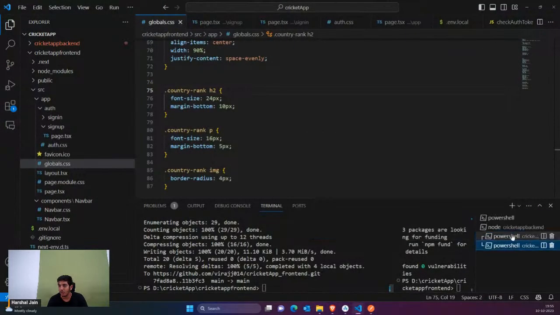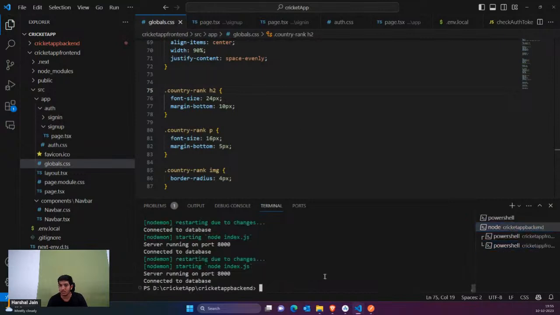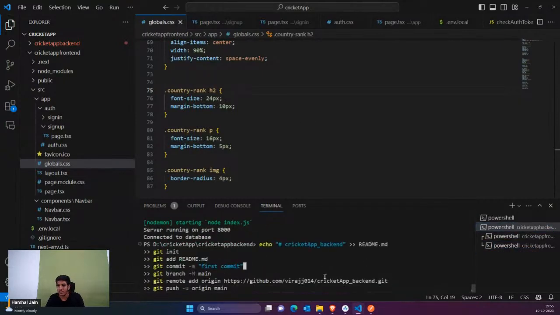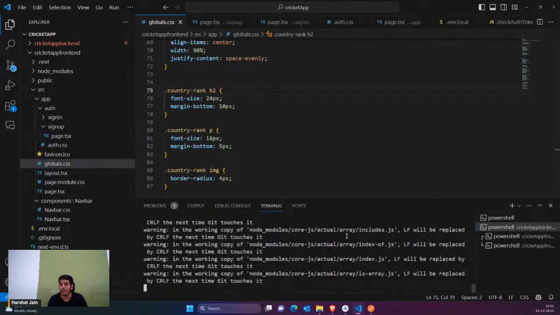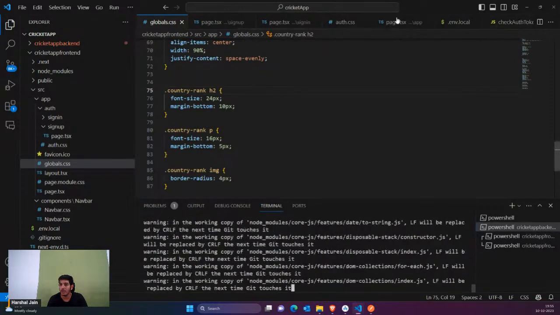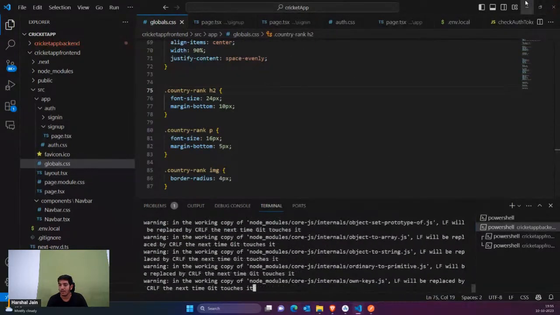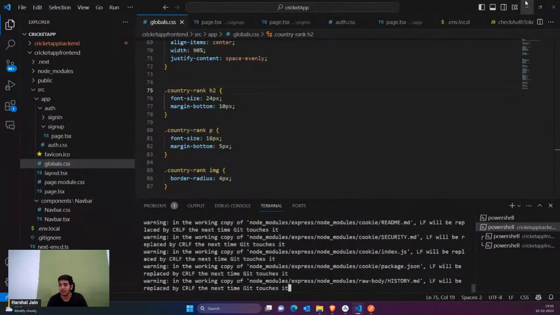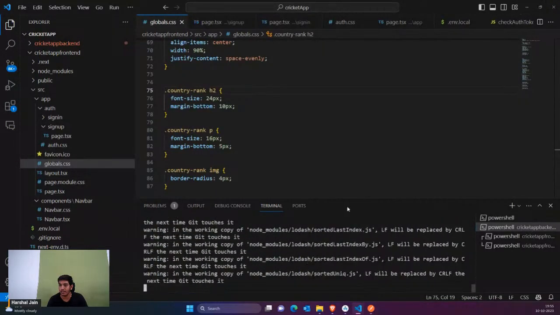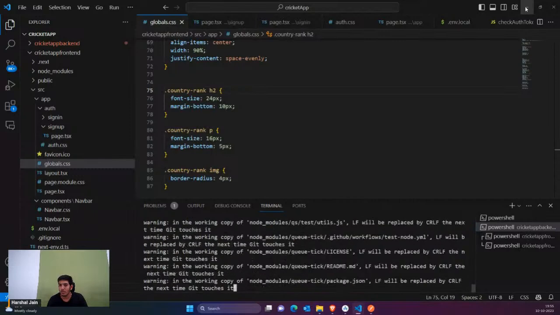So I would simply go to my backend now. So this is my backend. I would just close the backend, paste it, and git add dot. That's it. So guys, now I have uploaded the complete source code and you would get the complete source code. It's available on my GitHub profile. Let me just first wait. It would take some time, and it would be automatically uploaded.